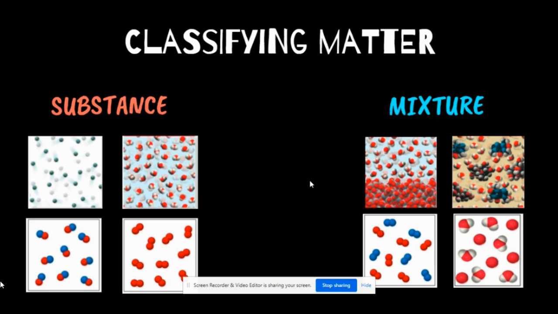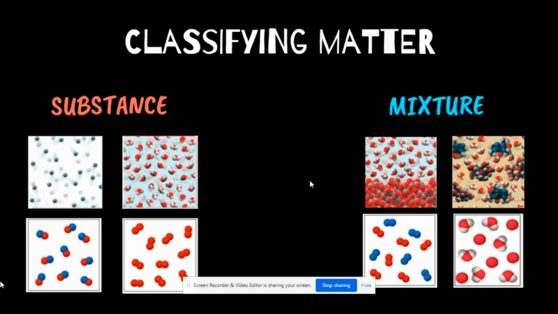So you're looking at how those atoms and molecules are arranged. Is it the same atom over and over and over again? Or does it have two or more different atoms that are blended in the same space? Ask yourself those questions to decide whether you're looking at a substance or a mixture.